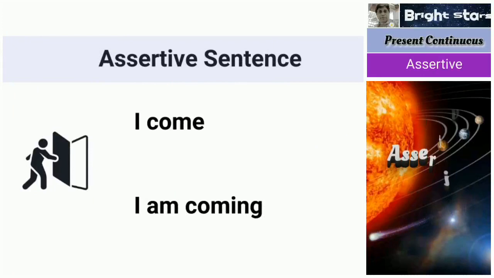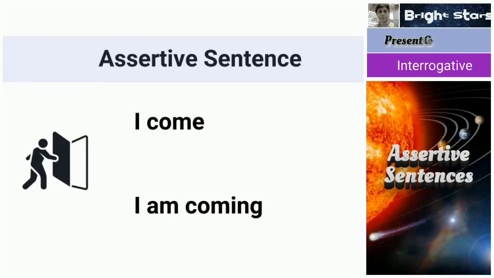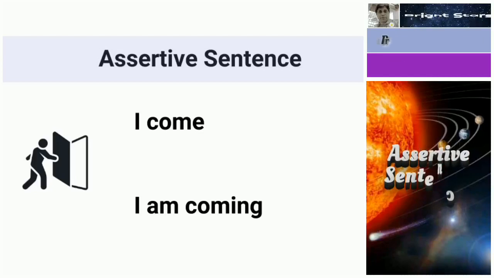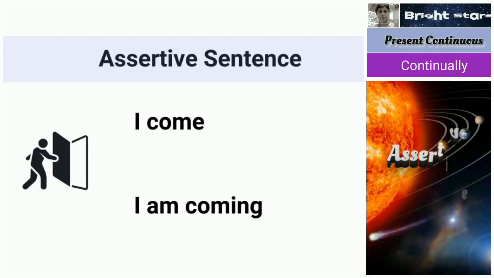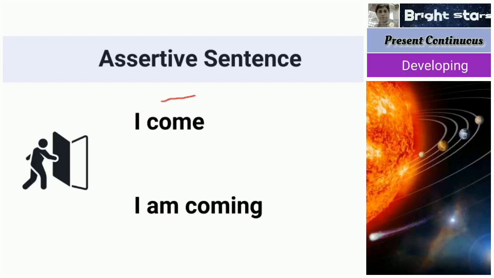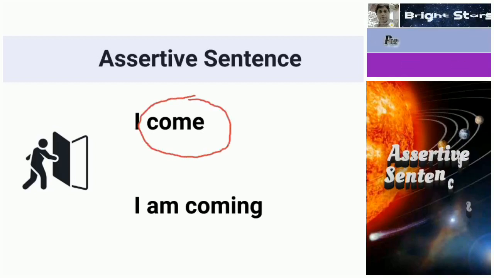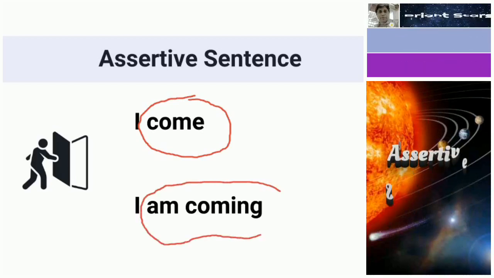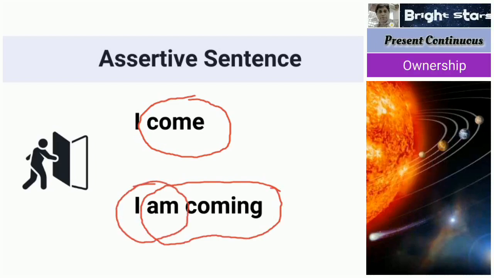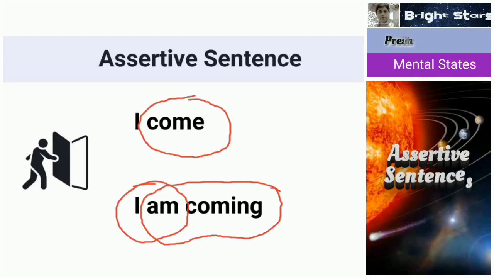Next we see assertive sentence examples. The first sentence is simple present tense and the second one is present continuous tense. To understand, we should not forget the simple present tense formation, and we should learn how the present continuous tense can be formed from the simple present tense. Here you see, in simple present tense the verb is very simple, the basic form is used. So come becomes am coming, because the first person singular is there, so we use am. I am coming. Come has become coming.